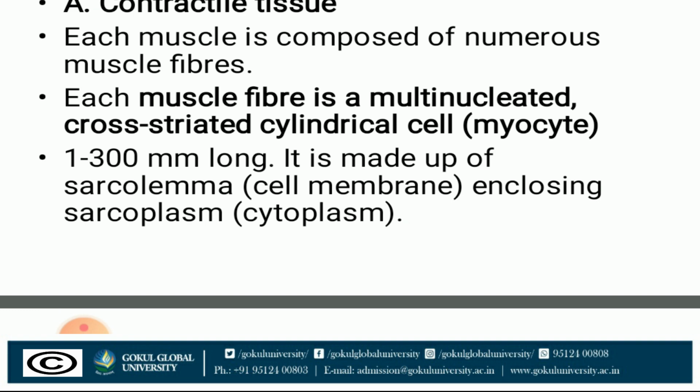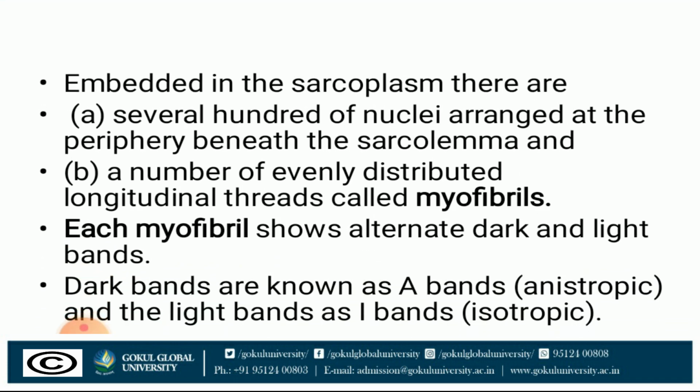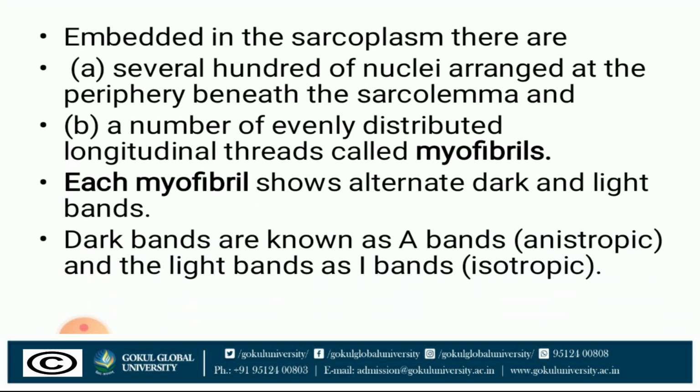A contractile tissue. Each muscle is composed of numerous muscle fibers. Each muscle fiber is a multinucleated, cross-striated cylindrical cell, 1 to 300 millimeters long. It is made up of sarcolemma, which we have seen, enclosing sarcoplasm, a transparent tubular sheath which envelops the muscle fiber. Embedded in the sarcoplasm, there are several hundred nuclei arranged at the periphery beneath the sarcolemma, and a number of evenly distributed longitudinal threads called myofibrils.